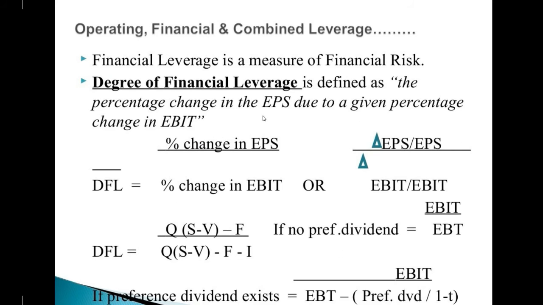So degree of financial leverage is defined as the percentage change in the EPS due to the given percentage change in EBIT. The formula for calculating degree of financial leverage is the percentage change in EPS divided by the percentage change in EBIT, or change in EPS divided by EPS, divided by change in EBIT divided by EBIT.